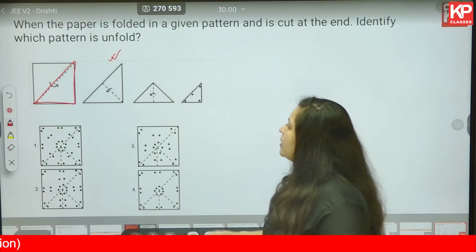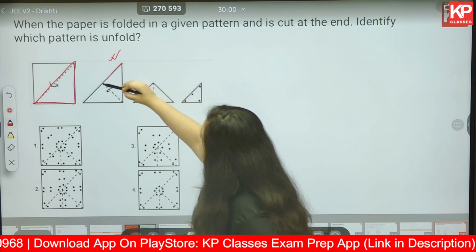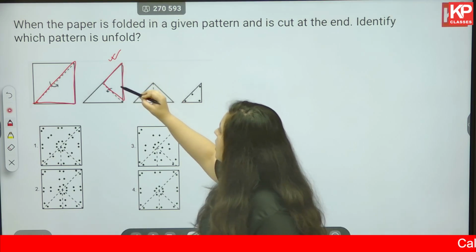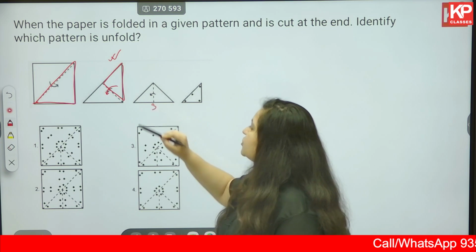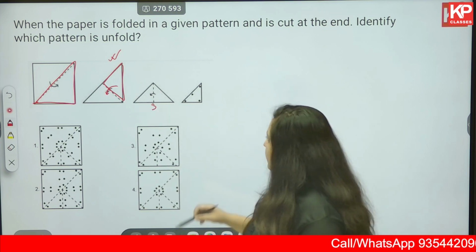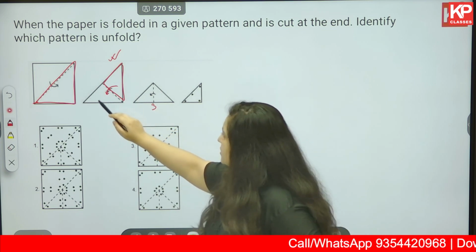Now, how is the folding happening? This particular triangle is going to get folded and it's going to overlap with this bottom triangle, and figure 3 shows what you are going to obtain after that. Next, this particular triangle.